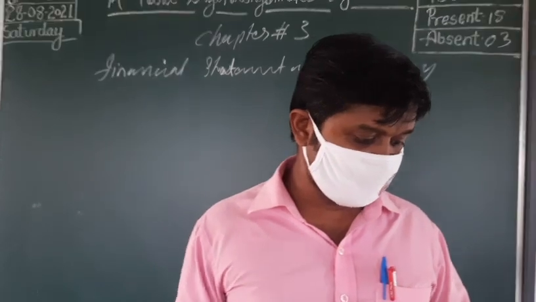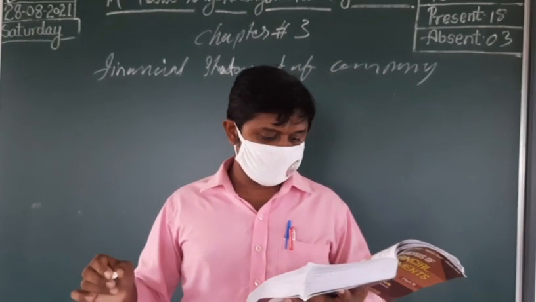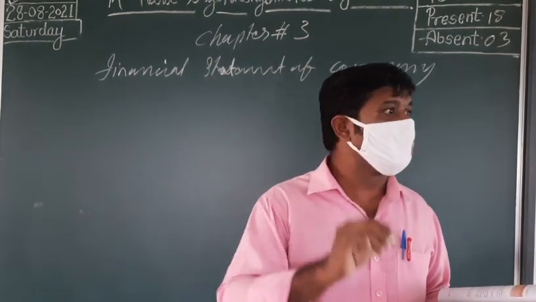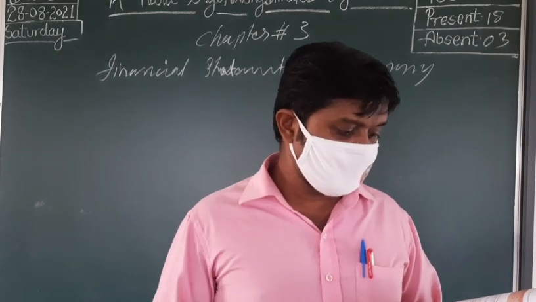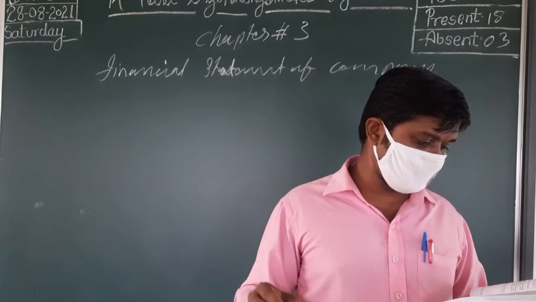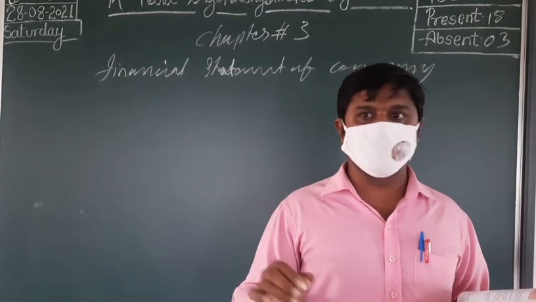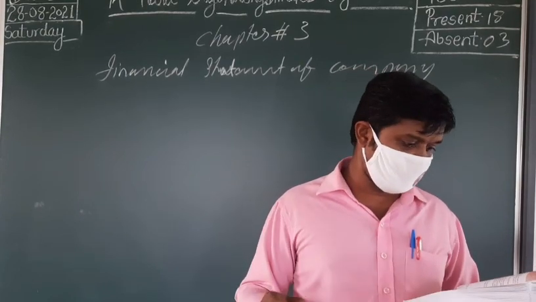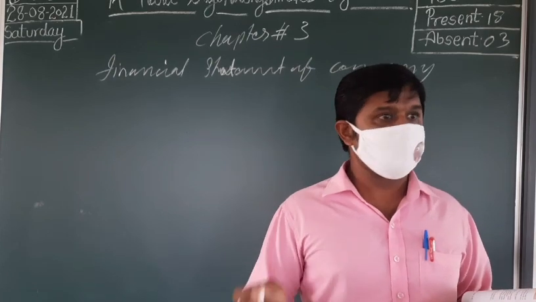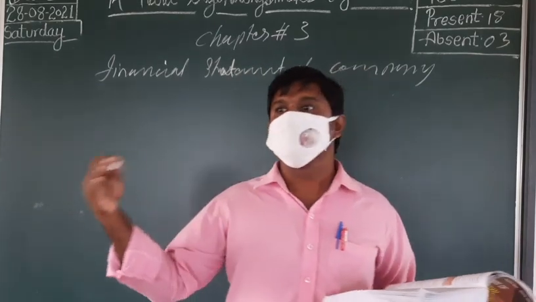Next, cash and cash equivalents. What comes under cash and cash equivalents? Here you can see balance with the bank. First thing is that balance with the bank is considered as cash or cash equivalents. Next is cheque or draft on hand. Cheque or draft on hand we consider as cash in hand, real cash, liquid cash. And sometimes bills receivable, not always, like a promissory note sometimes, are also considered, because we can convert them easily into cash.